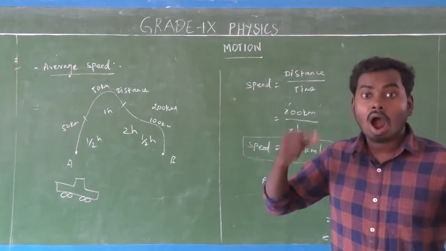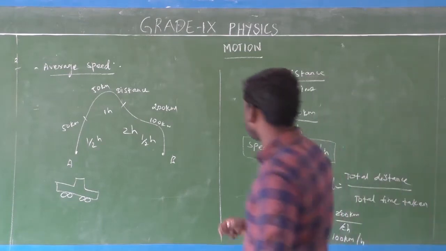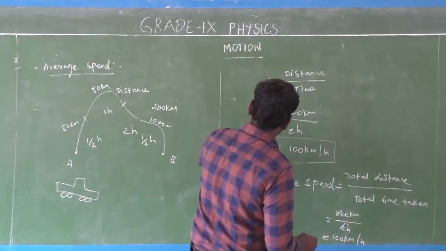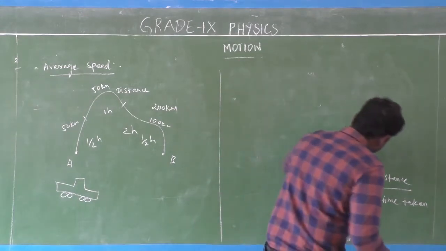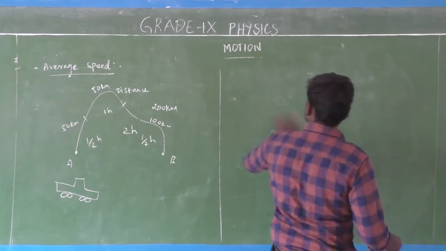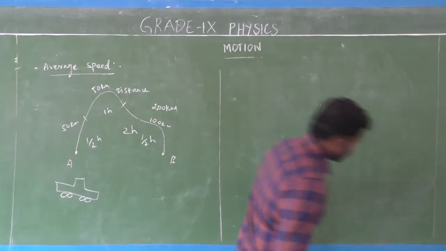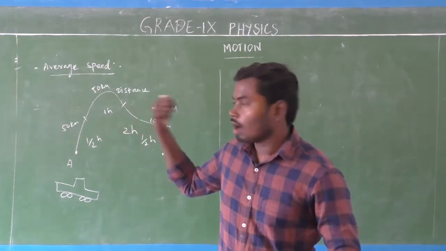So I am going to give another example to understand the concept of average speed.